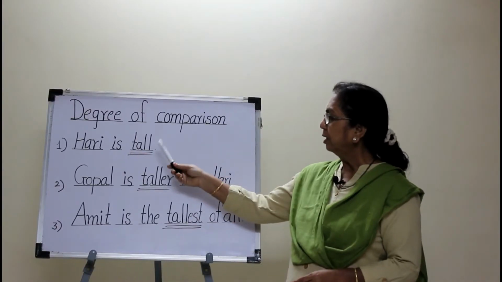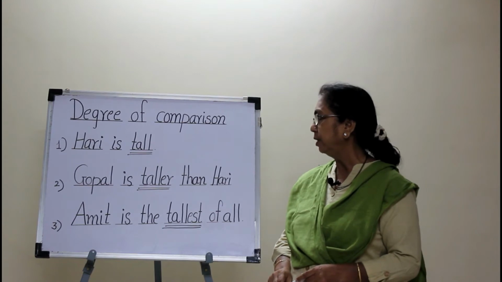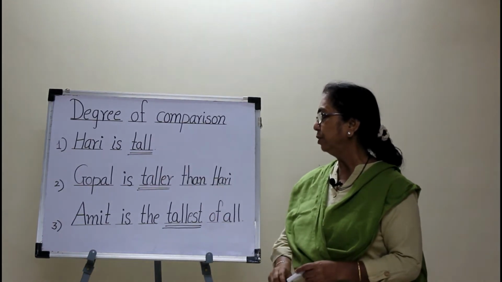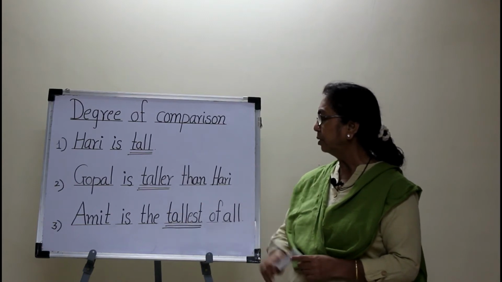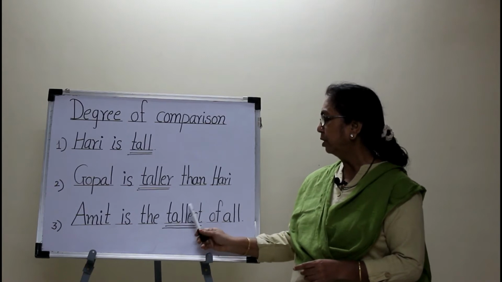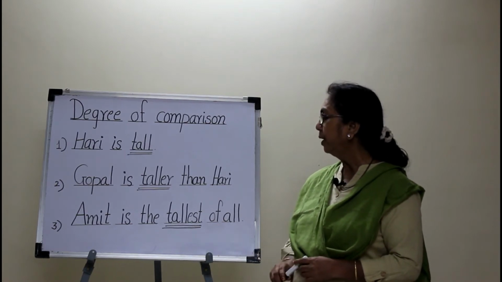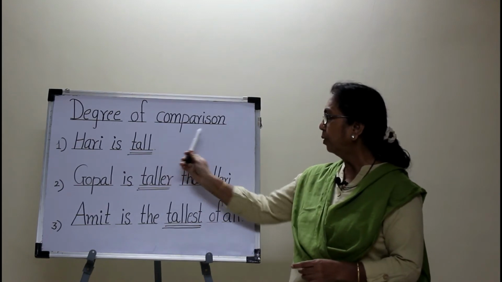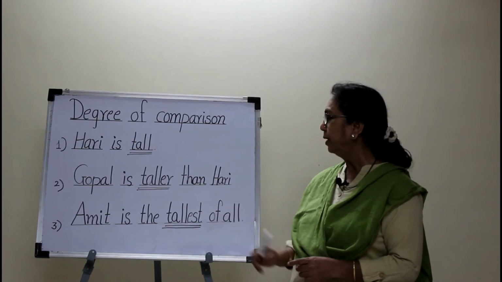Now see, the adjective tall is said to be in the positive degree. It is the basic form of the adjective. In the second sentence, the adjective taller is said to be in the comparative degree. And in the third, the form tallest is said to be in the superlative degree. Tall, positive degree; taller, comparative degree; and tallest, superlative degree.